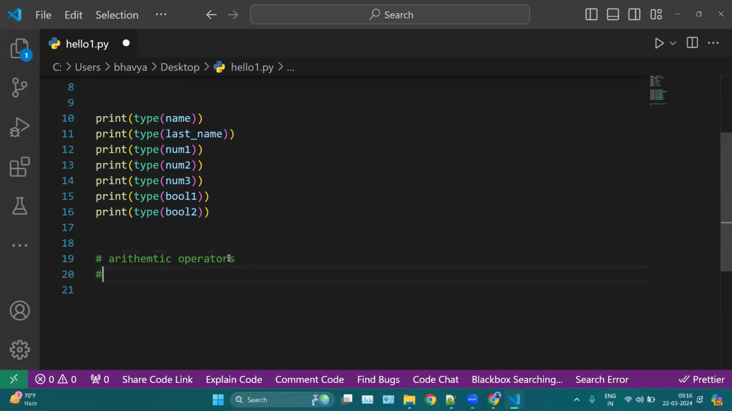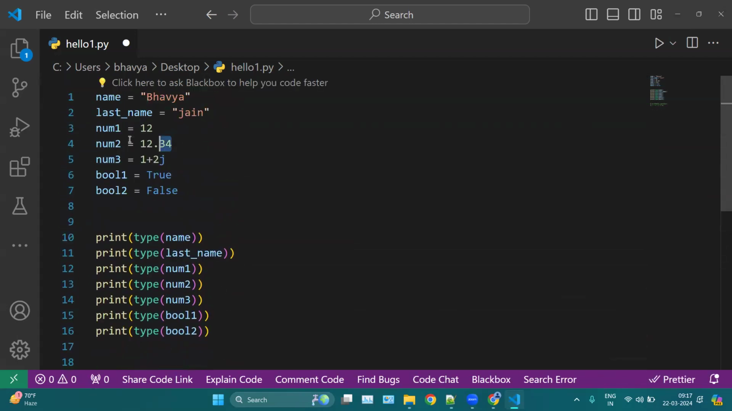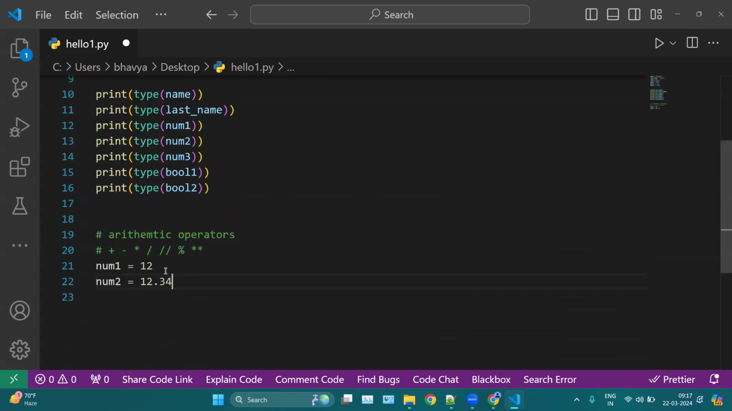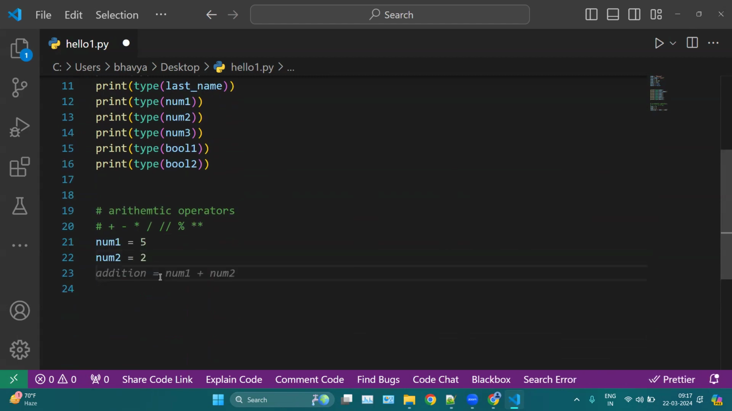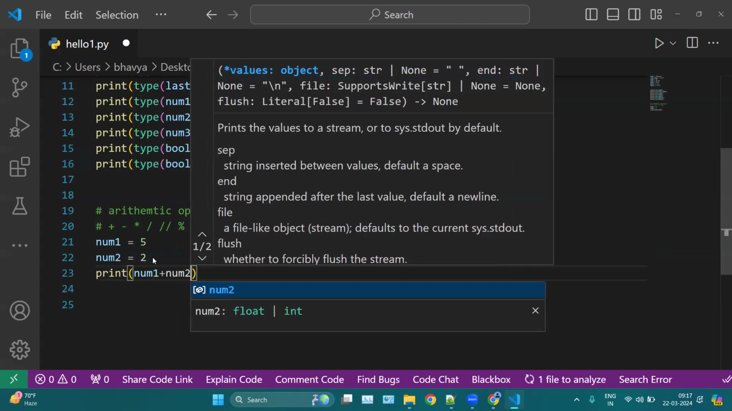In the arithmetic operators, we have certain operators like plus, minus, multiply, divide, modulus, and exponential. Let's say we have num1 and num2 as variable names. Let's say num1 is 5 and num2 is 2. Now we can perform certain operations with the help of arithmetic operators. If I use print here, let's say addition, I can use num1 plus num2.